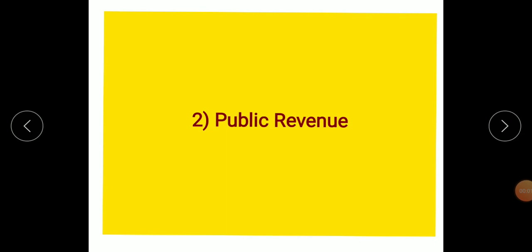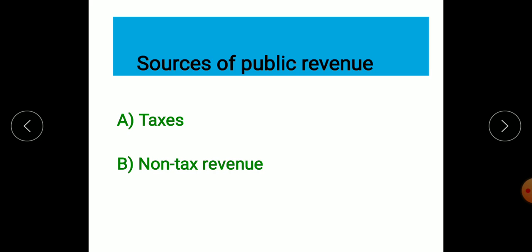Welcome back to our next video, that is public revenue. Public means government and revenue means the income of the government. So in this video we are going to study which are the sources of the government's income. Government की income कौन से sources से आती है, that we are going to study in our today's video.